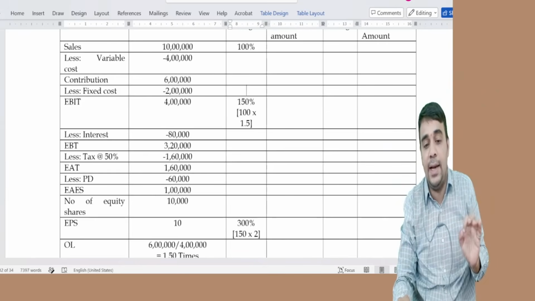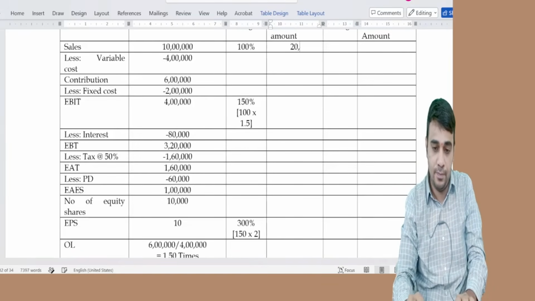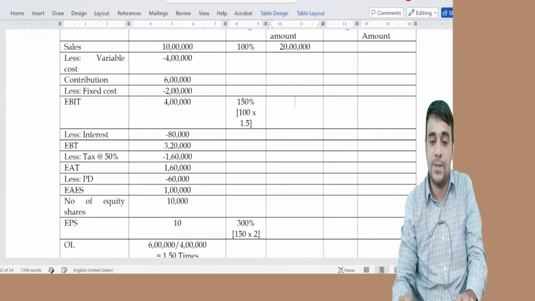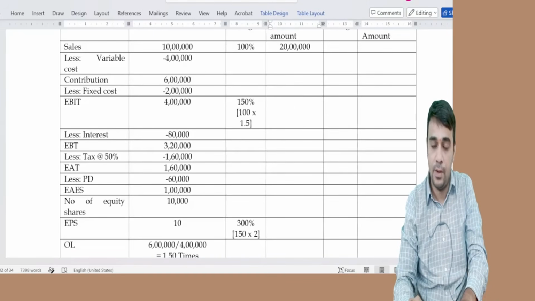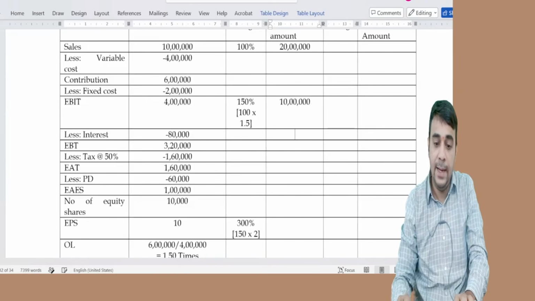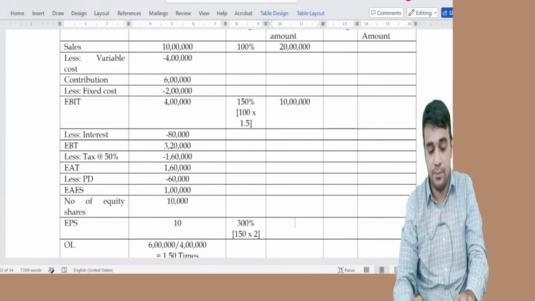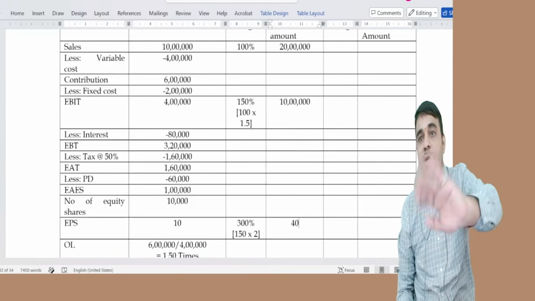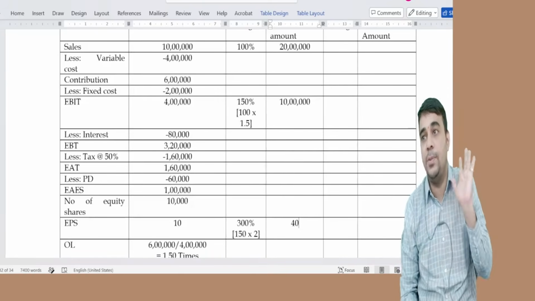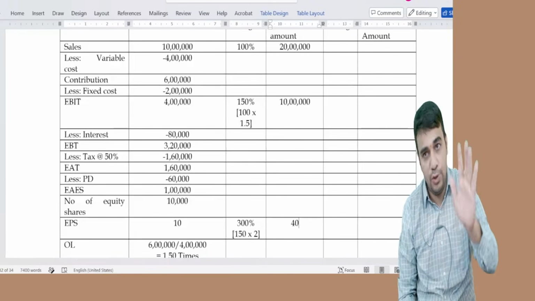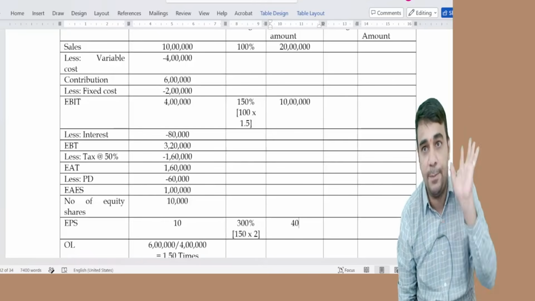In the calculator, 10 lakh plus 100%, 4 lakh plus 150%, 10 plus 300%. This will be the numbers. I'll do the detailed statement now, but without even doing the statement, I got the numbers.